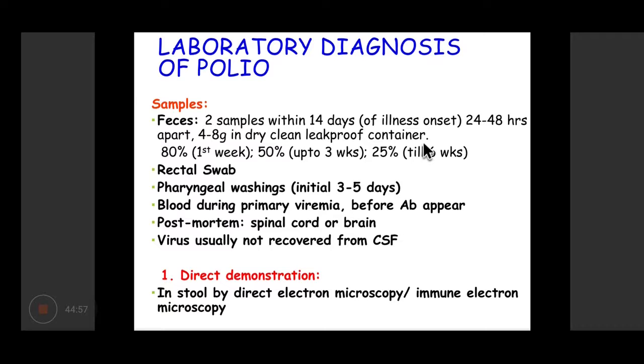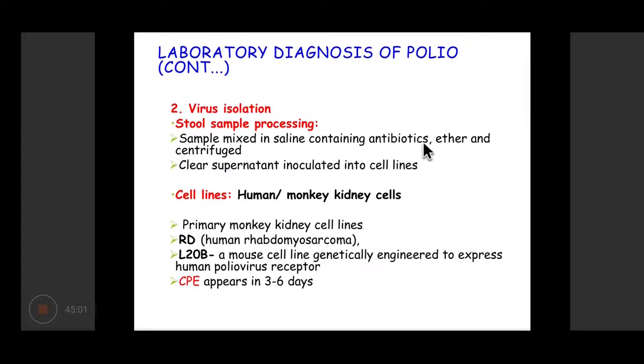So directly from these samples, the virus can be demonstrated by electron microscopy, but more commonly, as the WHO recommends, the viral diagnosis has to be done by culture. So this is one of the rare diseases in which the primary mode of diagnosis of any viral illness is by viral culture. The reason being that